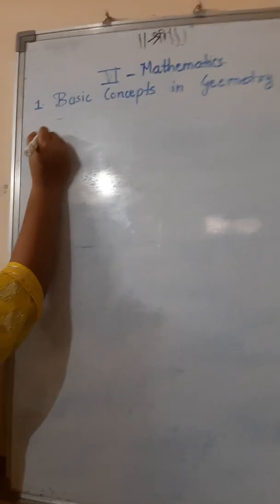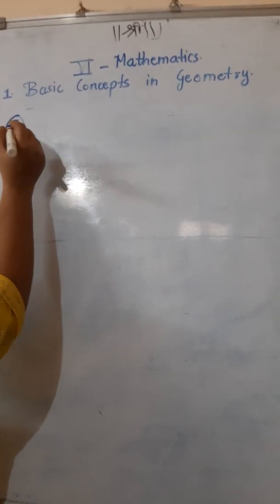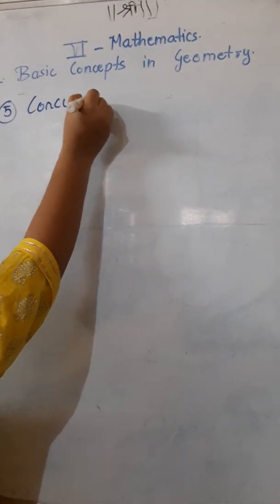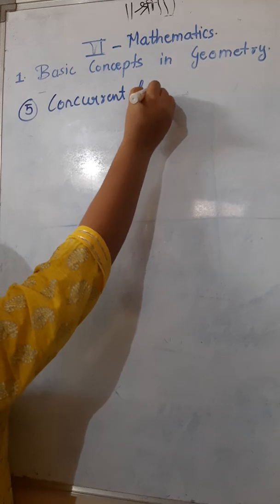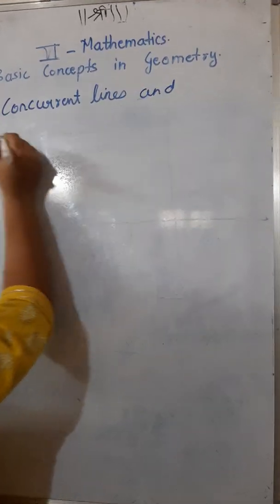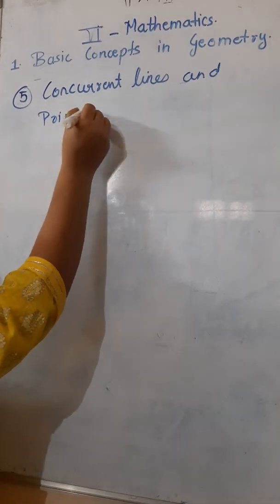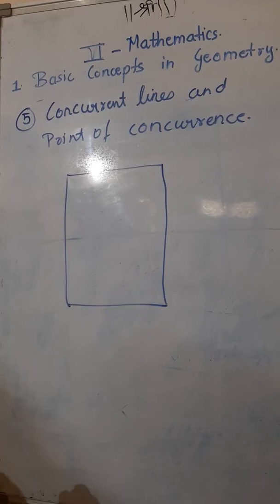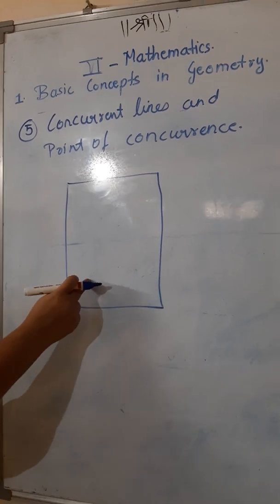So now we'll start with the fifth concept of mathematics, that is concurrent lines and point of concurrence. Now you can see a sheet of paper here.